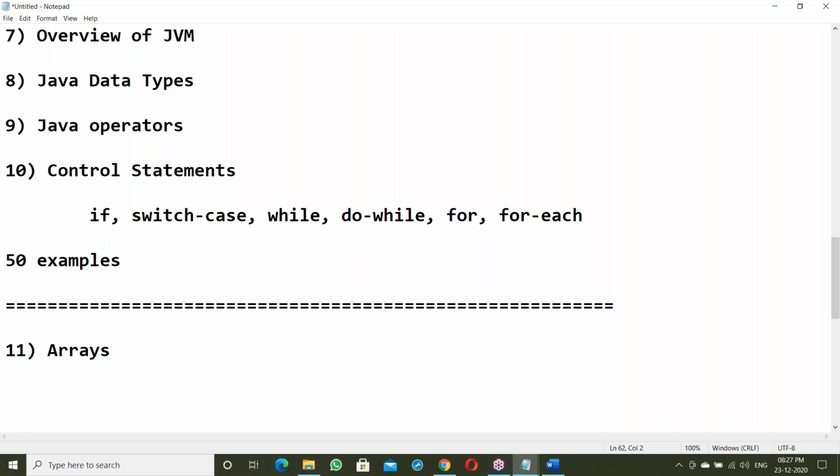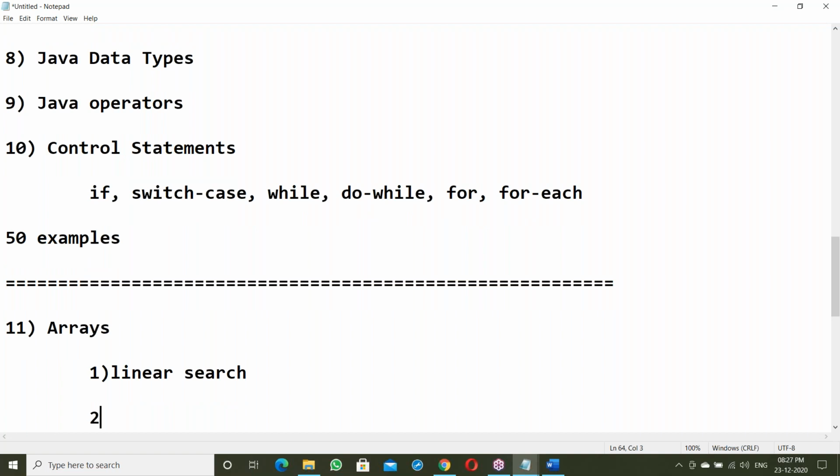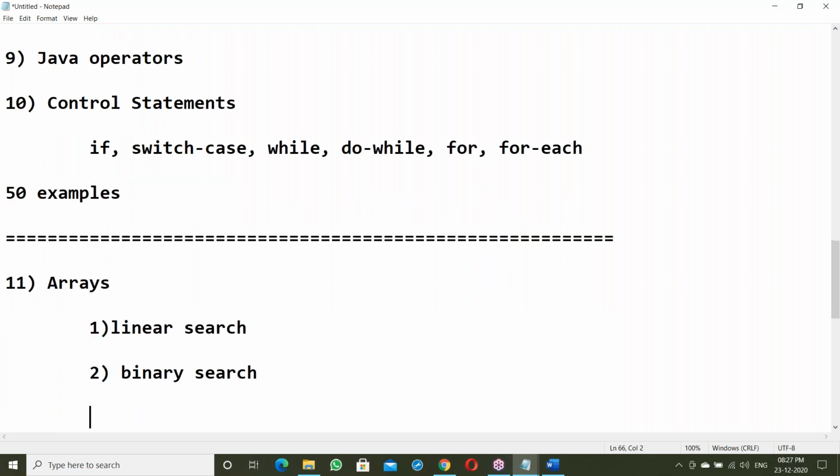In these arrays, we are going to discuss different concepts like searching techniques: linear search and binary search. After searching, next are sorting techniques.